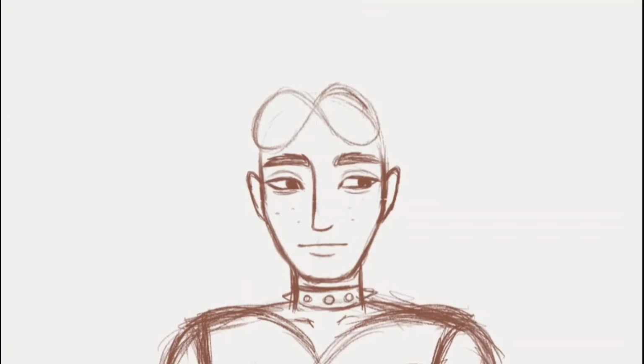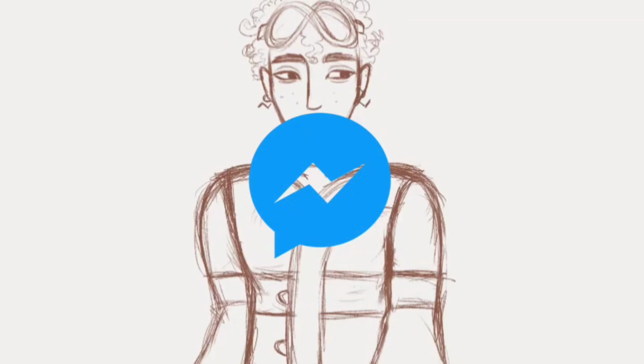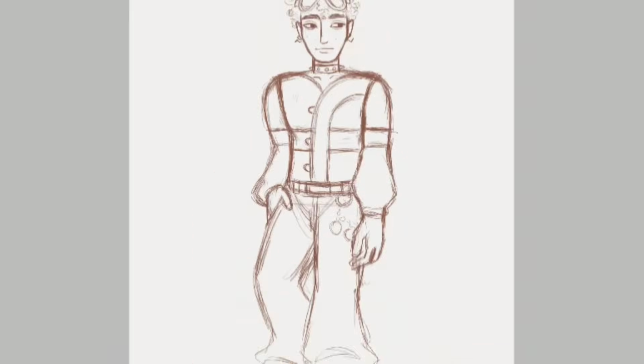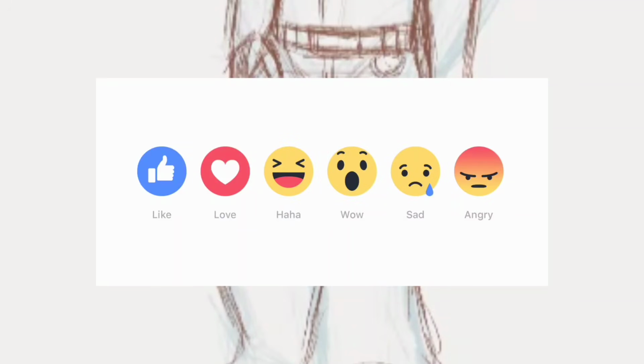I gave him glasses that are shaped like the Meta logo and earrings that are shaped like the Messenger logo, which is Facebook's messaging app. I put some keychains on his pants and they are the reaction emojis on Facebook posts.